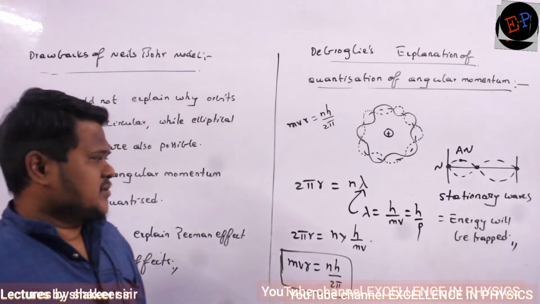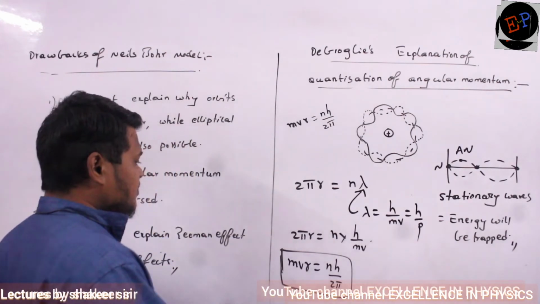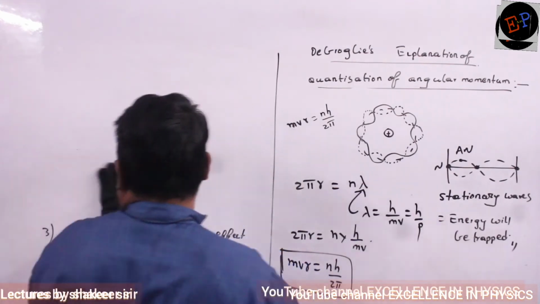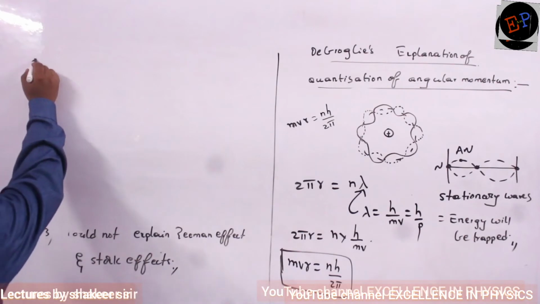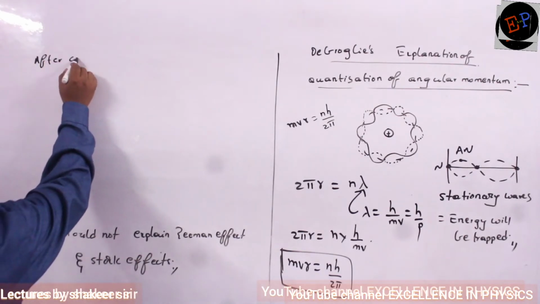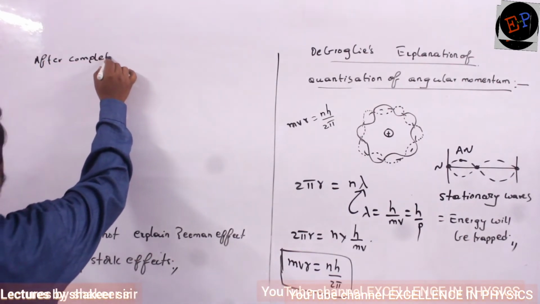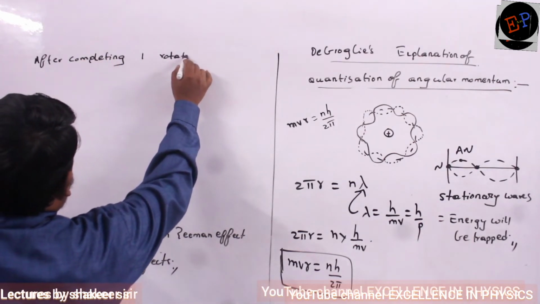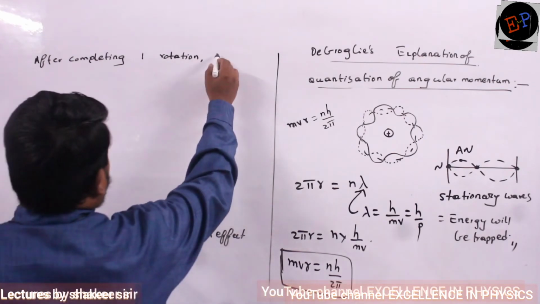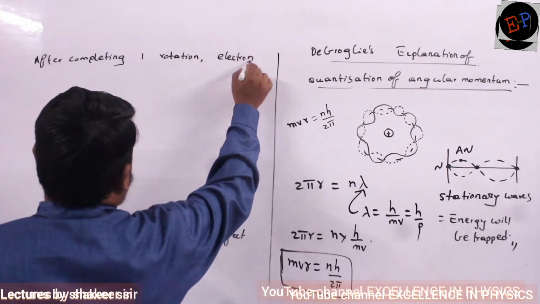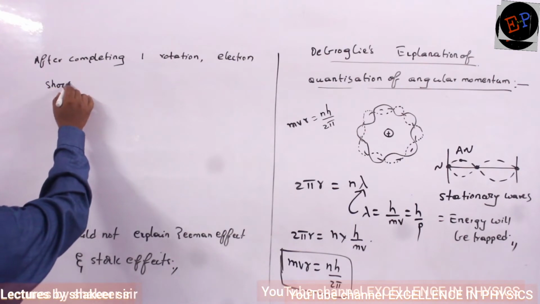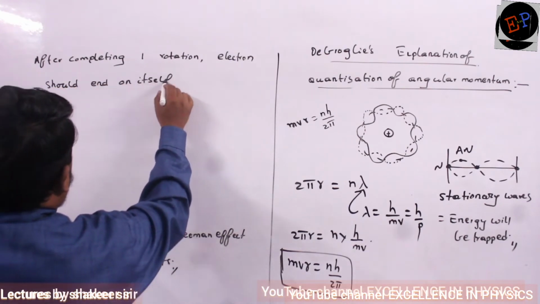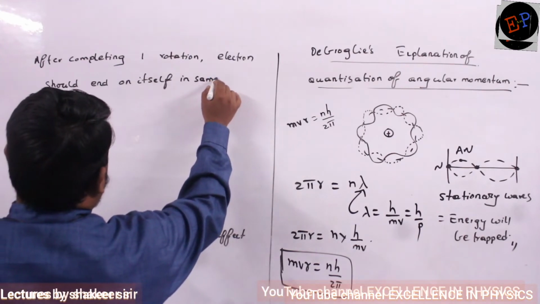Understood now? That's it. So here, what is the key point I have to write? The key point is that after completing one rotation, the electron should end on itself in the same phase.